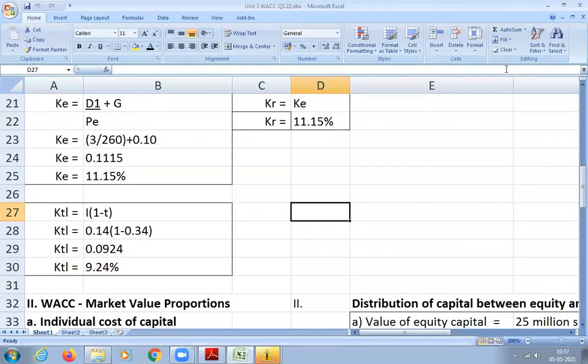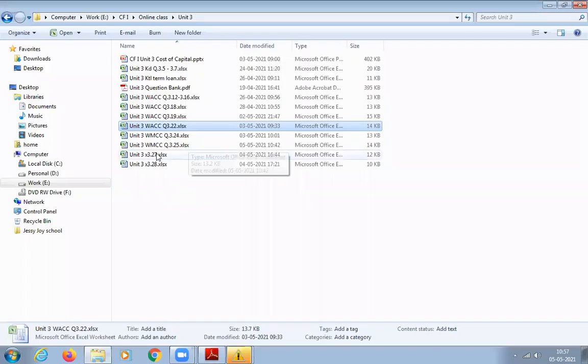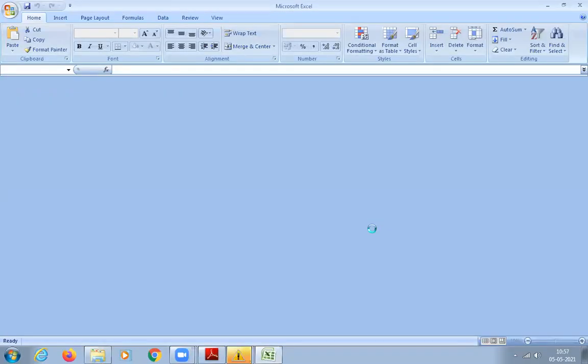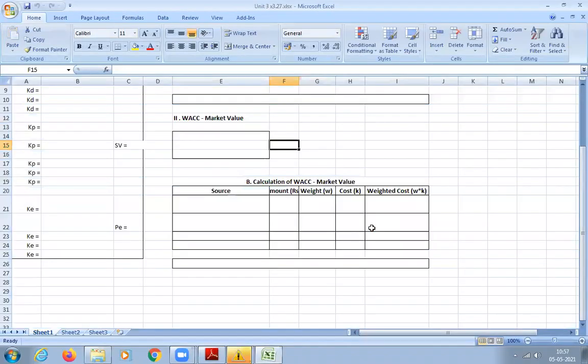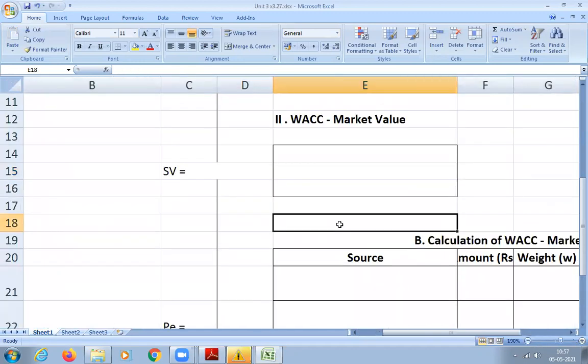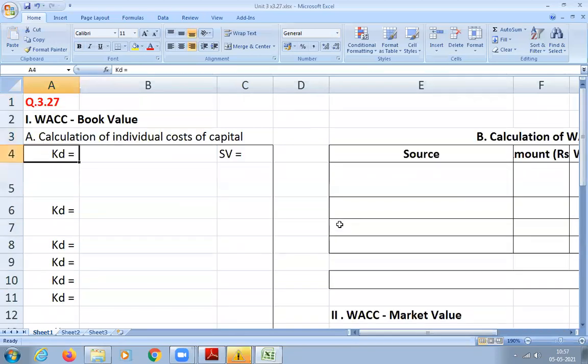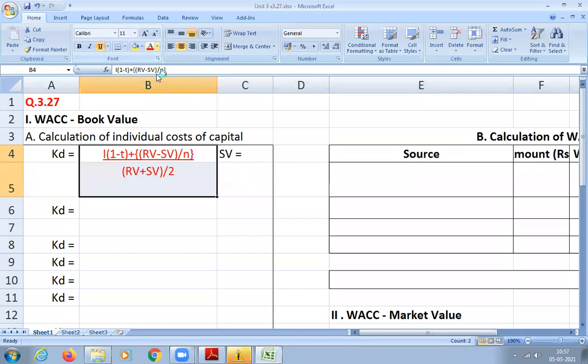Or else it will eat up our time. 1 minute. 3.27, right? So 3.27. So first you have to calculate the individual cost of capital. So what formula am I using? I already narrated the formula. Same formula I'll be using.